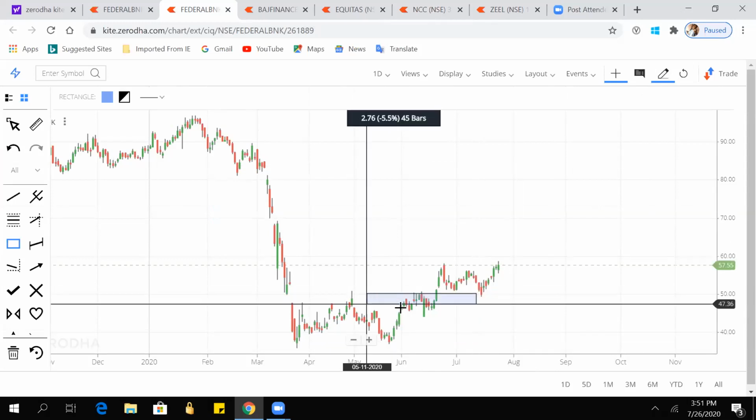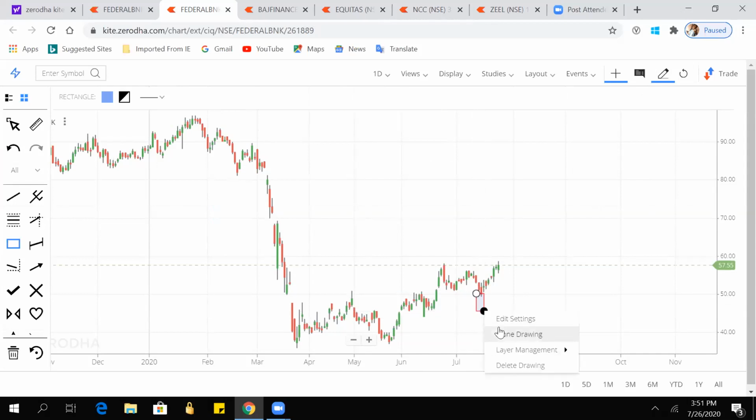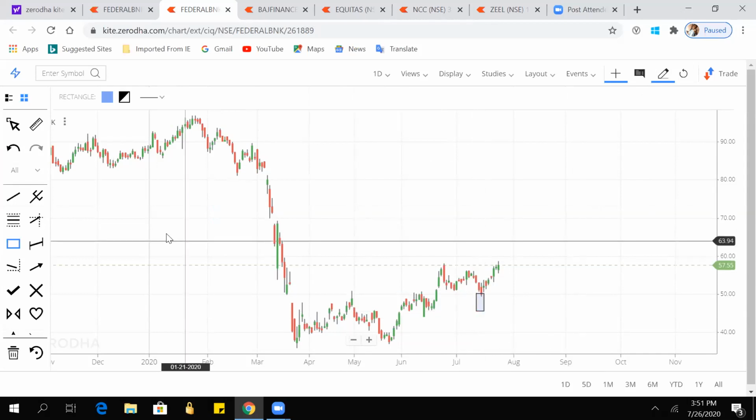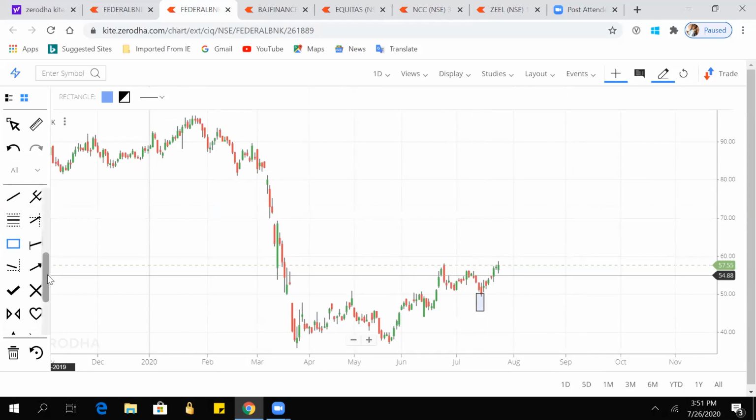How to draw? Sorry. Is that a double top? Sorry.